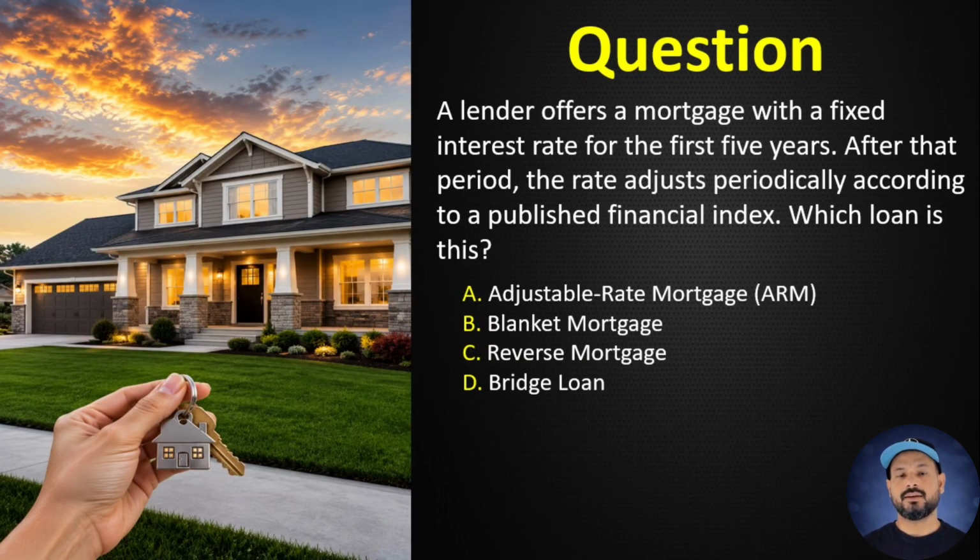Question number 6. A lender offers a mortgage with a fixed interest rate for the first 5 years. After that period, the rate adjusts periodically according to a published financial index. Which loan is this? A. Adjustable rate mortgage, ARM. B. Blanket mortgage. C. Reverse mortgage. D. Bridge loan. Correct answer, A. Adjustable rate mortgage. ARMs begin with an initial rate before future adjustments occur.